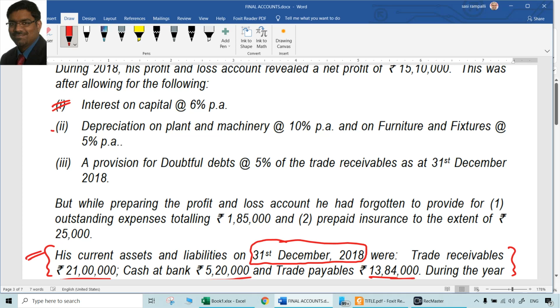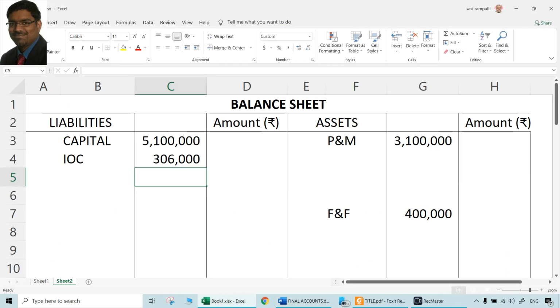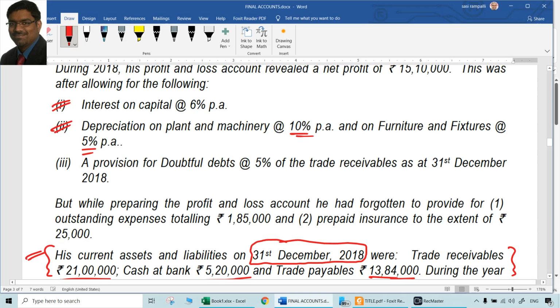Otherwise, second point, depreciation on plant and machinery 10%. Again, furniture and fixtures 5%. Already debited to P&L. So debit aspect is over. Already done. But other aspect we have to do. What is the other aspect? Credit aspect. Credit aspect is what? Reducing from the asset. Asset is debit balance. Reducing from asset is crediting. That amounts to credit treatment.